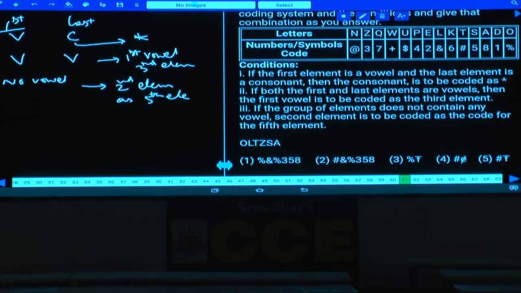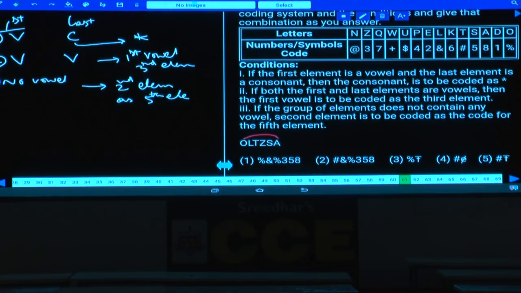OLTZSA. In this one, the first one is a vowel and the last one is also a vowel. First and the last, these two are vowels. As these two are vowels, it comes under the second rule. According to the second rule, the first vowel is to be coded as the third element.